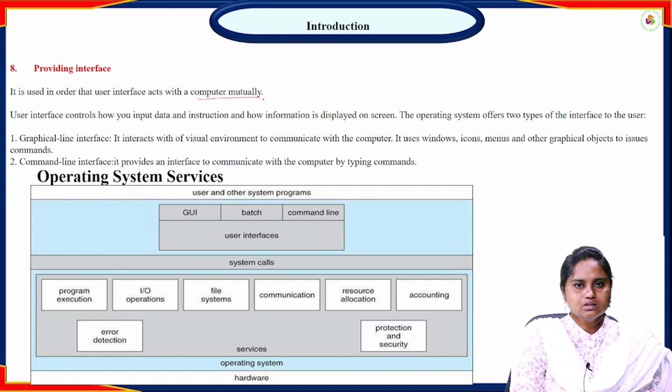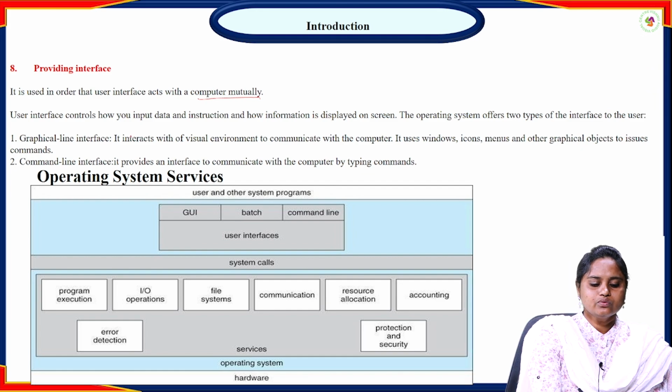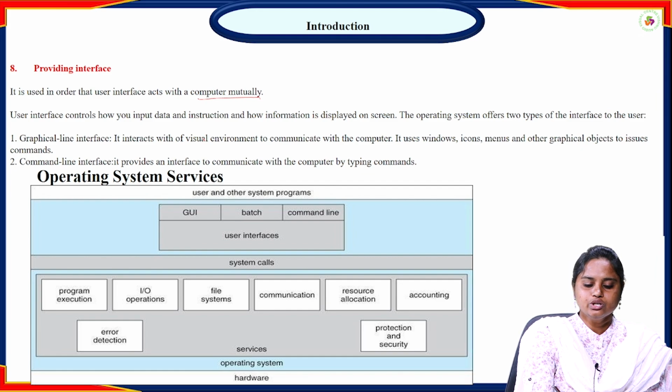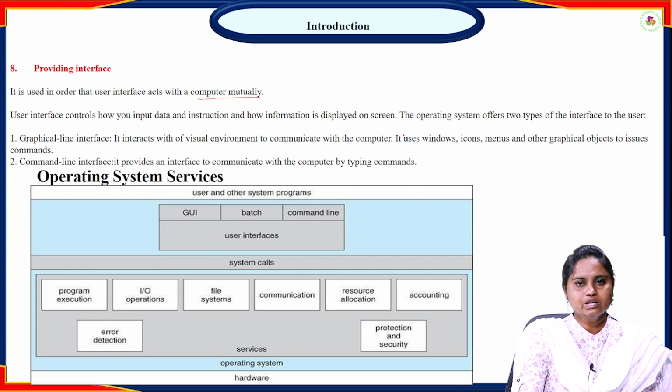If the user wants to do something with the computer, we need to provide an interface between the user and the hardware components. That is the main task done by the operating system, right? The user interface controls how you input data and instructions and how information is displayed on the screen. Giving input and getting output, everything will be in the user interface.